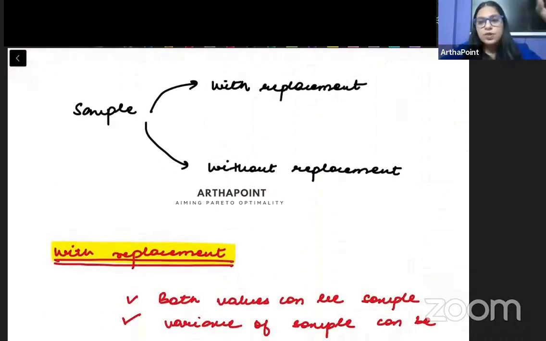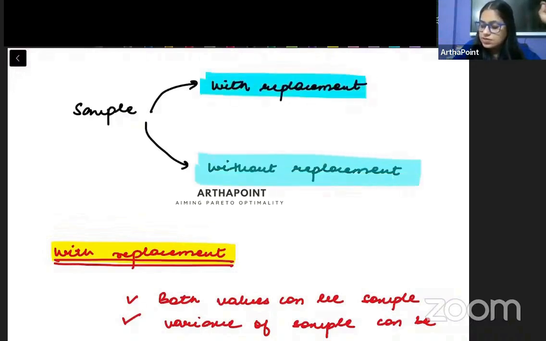Okay, now the question is how do we go ahead and create a sample? एक sample को हम कैसे create कर सकते हैं? So we can go ahead and we can create a sample either with replacement or without replacement.